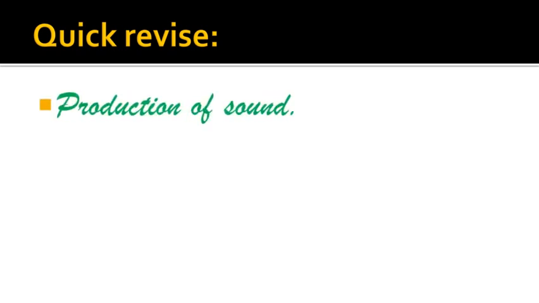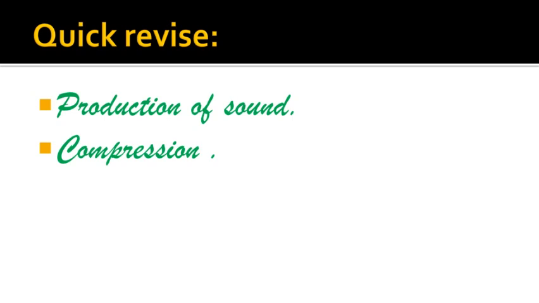So student, let's have a quick revision of our previous video. In that video we covered the production of sound, and we saw that sound is produced with the help of a tuning fork. When the tuning fork is struck, sound is produced due to vibration. And when the tuning fork is struck, one time the prongs go away from each other.